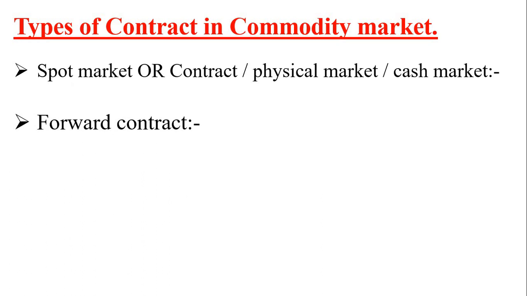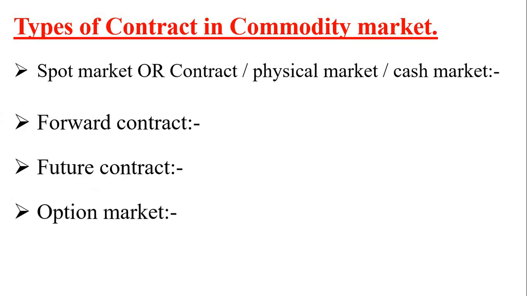Second one is forward contract. Third one is futures contract. Fourth one is options market. But in India, there is no concept of forward contract. But anyway, we are going to discuss it from the knowledge point of view: spot market, forward market, futures contract and options market. Let us discuss one by one.